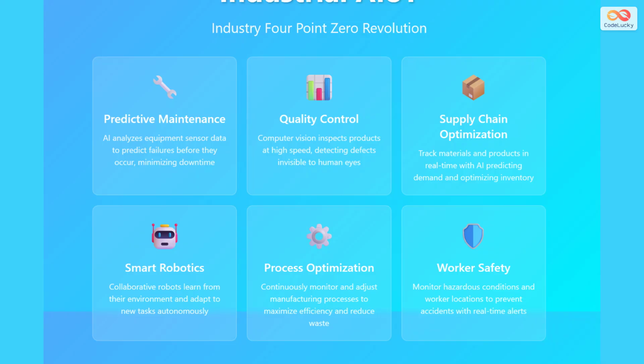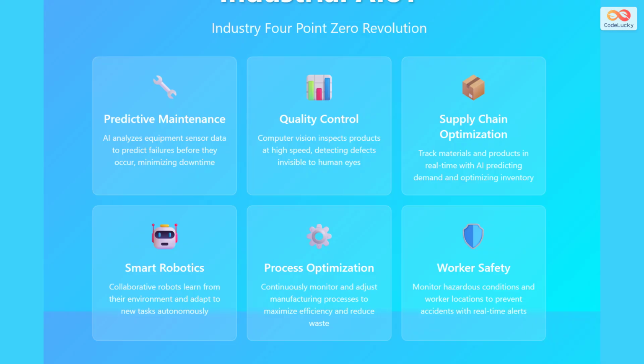Quality control systems use computer vision to inspect products at high speed, detecting microscopic defects that would be invisible to human inspectors. Supply chain optimization tracks materials and products in real time, with AI predicting demand fluctuations and optimizing inventory levels. Smart robotics enable collaborative robots that learn from their environment and adapt to new tasks without extensive reprogramming.